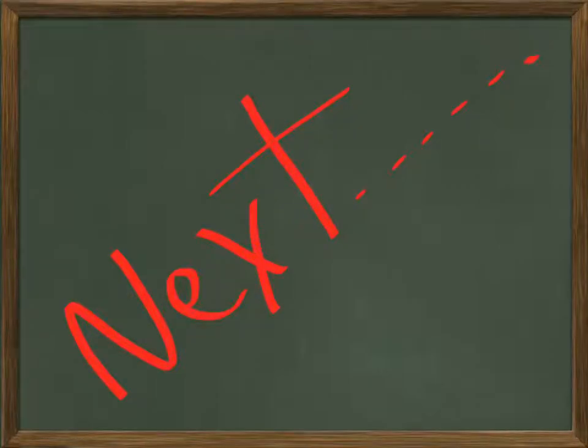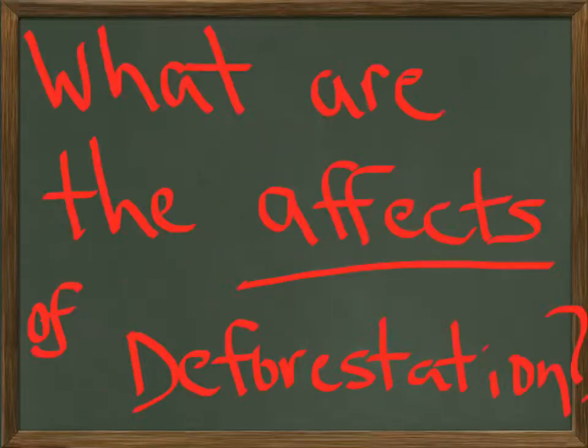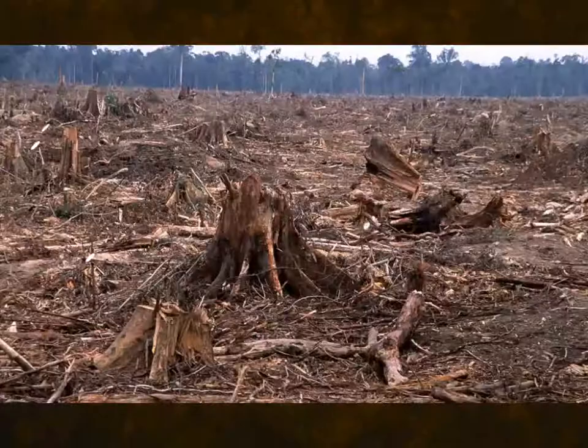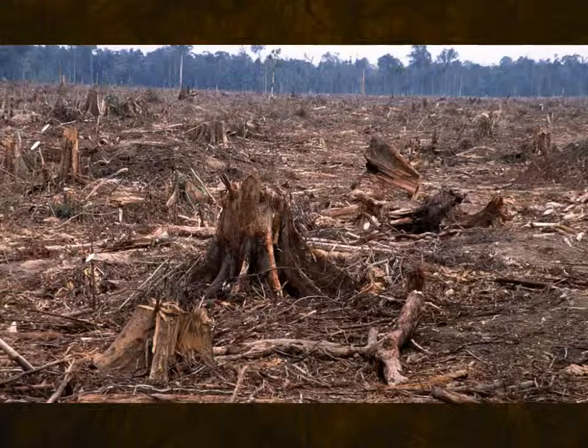Alright, moving right along. What are the effects of deforestation? What is deforestation?